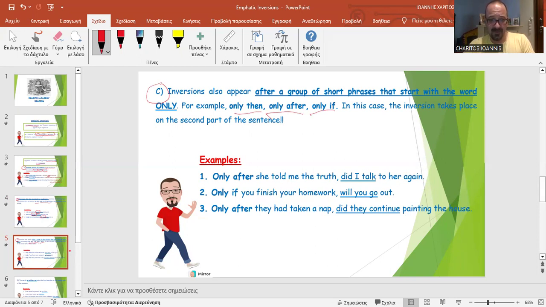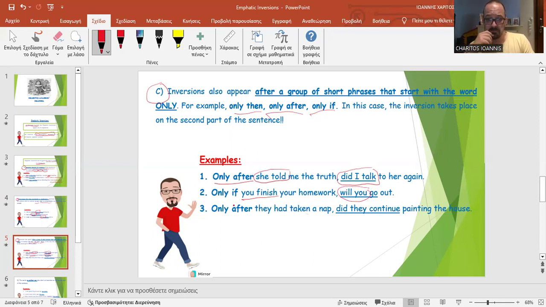So look at that. Only after first verb, she told me, affirmative, no problem, the truth, comma, second sentence. Did I talk to her again? Only if you finish first verb, affirmative, no problem, your homework, will you go out? Inversion on the second part.